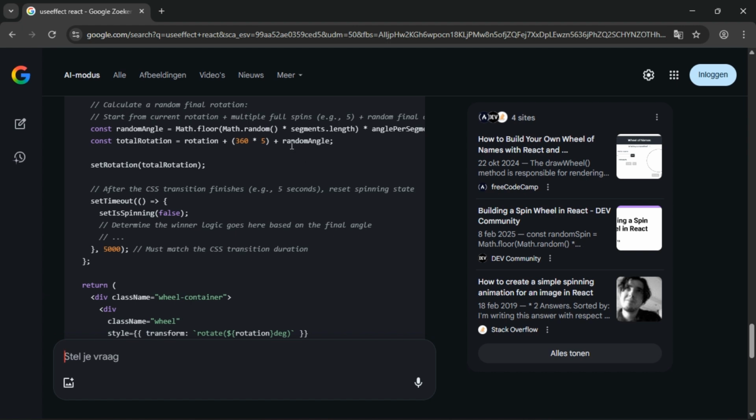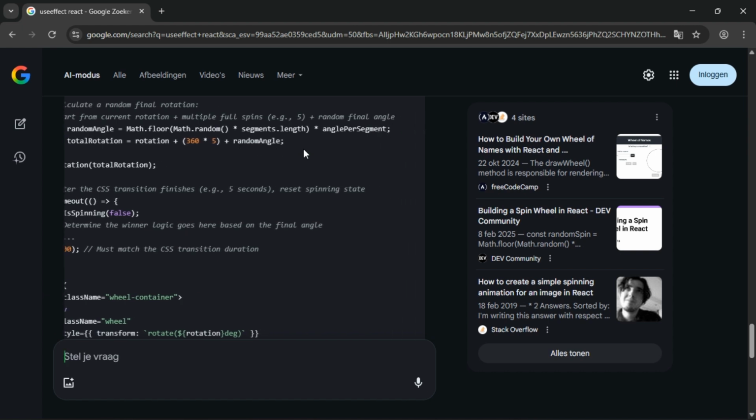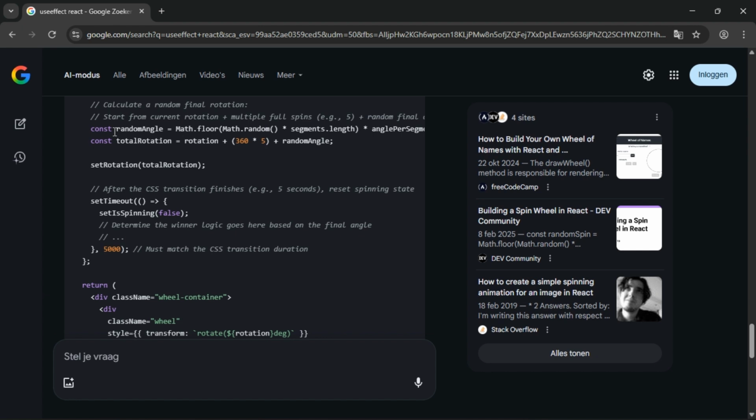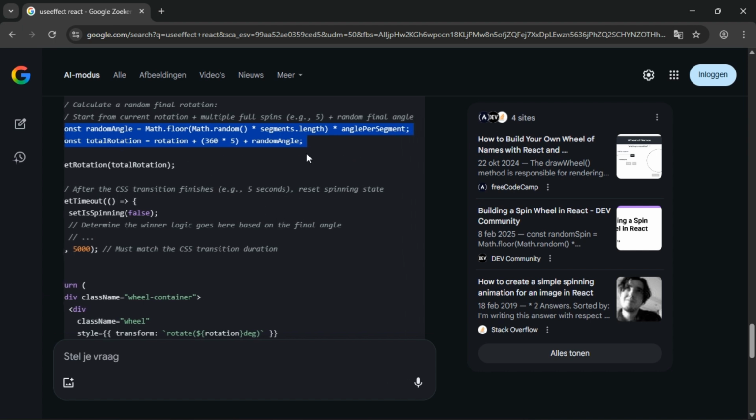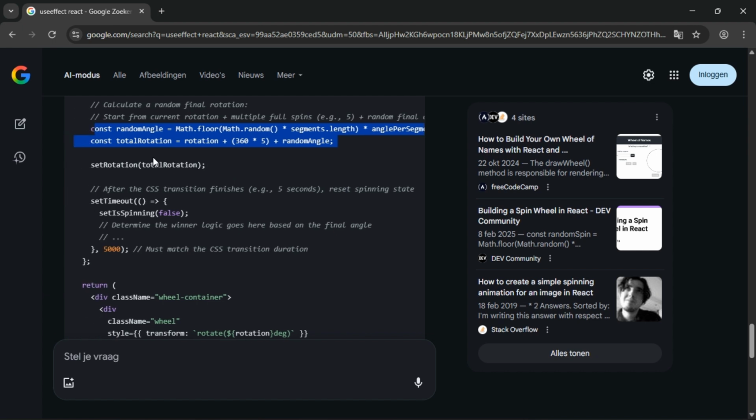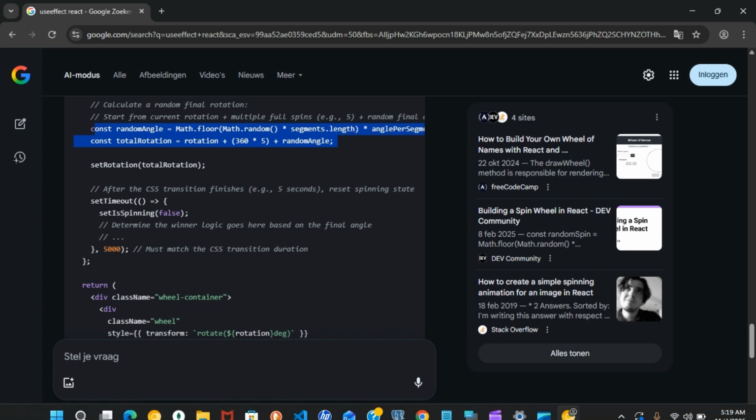You see what I mean? There are so many ways. It's basically the same code, but it did it a different way. The code right here that I had uses a constant for the rotation plus Math.floor of the length.